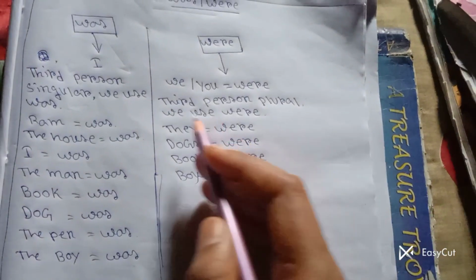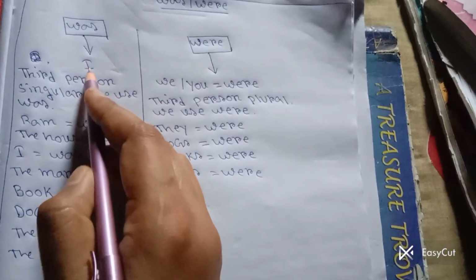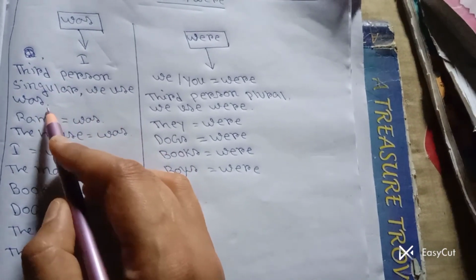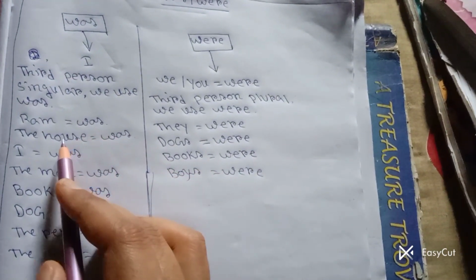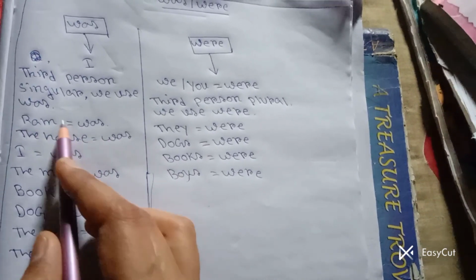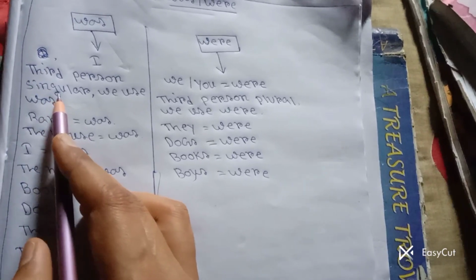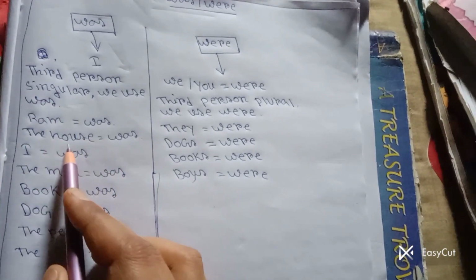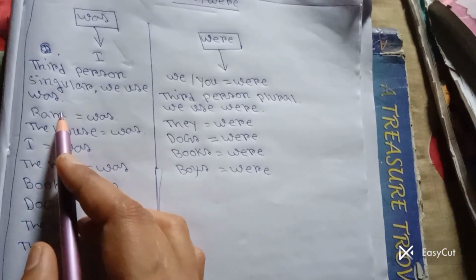Was and were. Was is used with I. With the third person singular, we use was. Let's see some examples. Ram was. Ram is third person singular. And the house was. The house is third person singular.